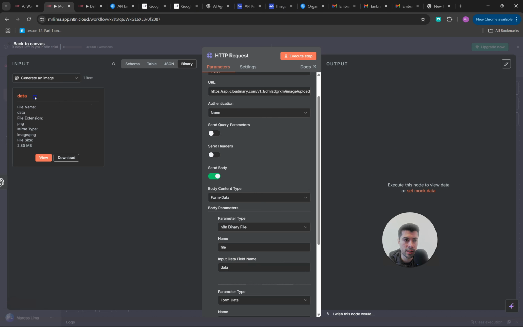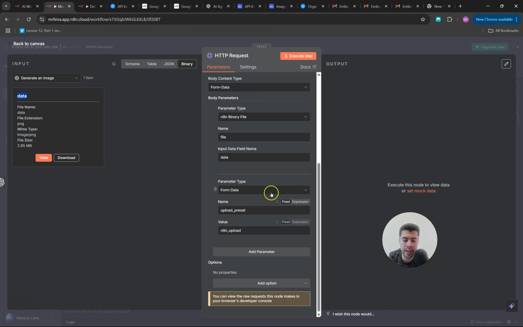Why? Because this is called data and it is in binary. Then another parameter that I use as well is this upload preset. Again, remember you needed to create a preset using the Cloudinary website. And once you have this, all that you need to do is just come back to the canvas.